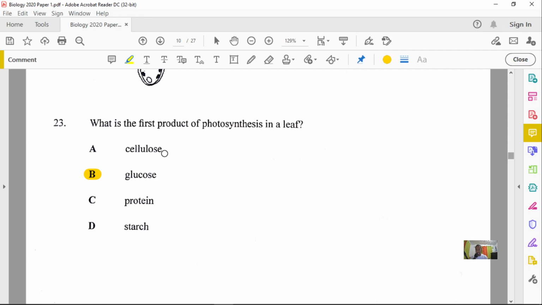Cellulose is what forms structures, especially those rigid supporting structures in the plant, and proteins are not formed by photosynthesis, right? Because proteins require nitrogen. So in the nitrogen cycle, nitrifying bacteria and so on are responsible for helping with the nitrates needed by plants so they can convert the nitrates into proteins. Starch is stored. So starch is formed after glucose, and then cellulose is much more complex, so it's even one of the last that is formed within the plant itself. All right, so let's jump on to question number 24.